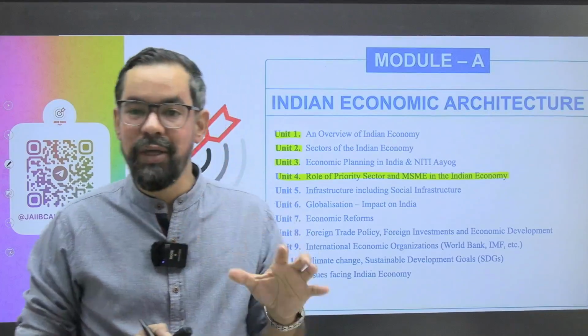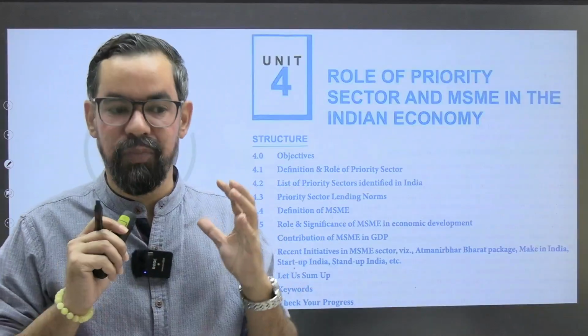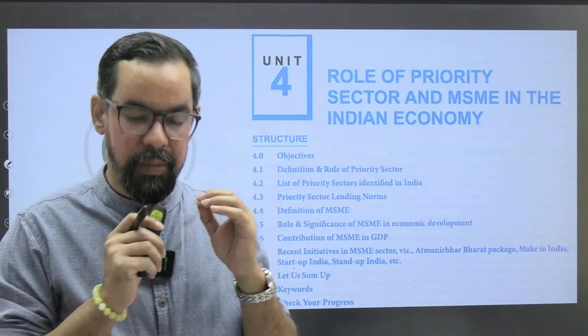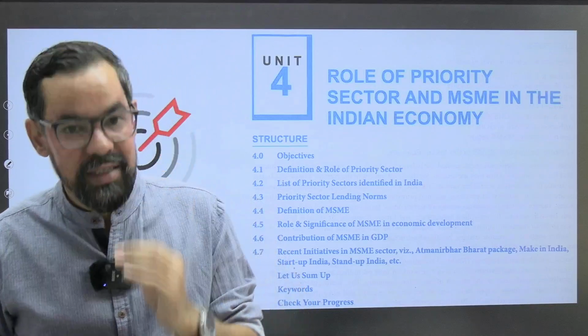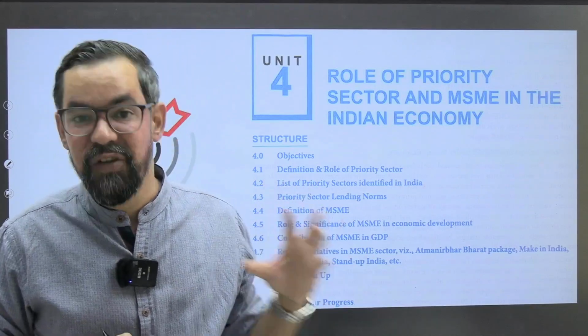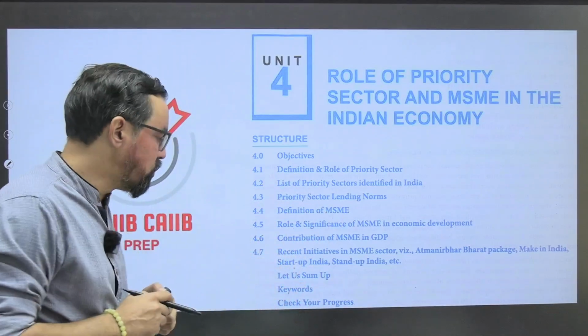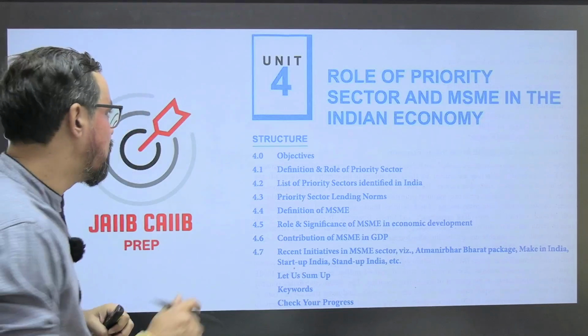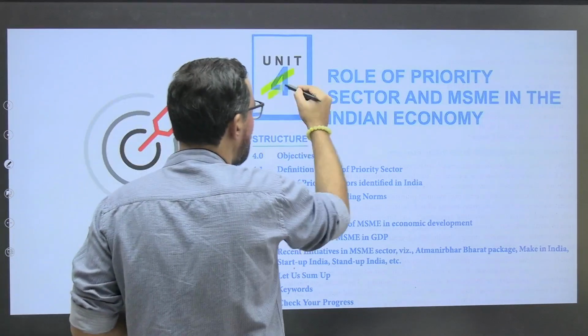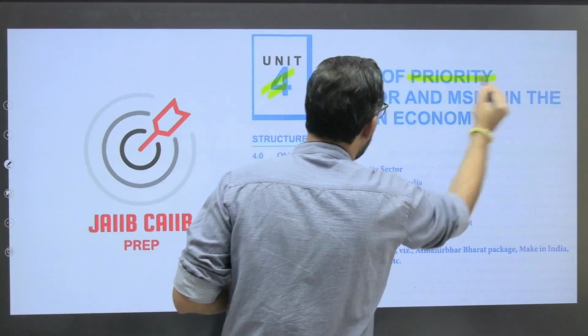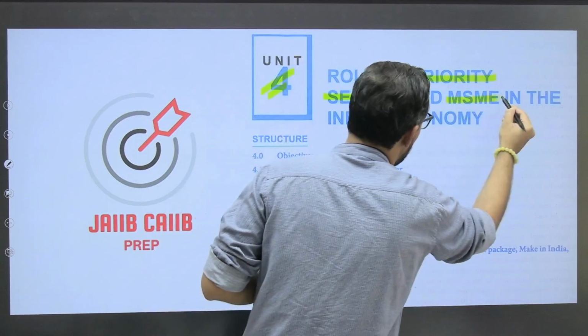Okay? So we are going to discuss all these aspects with the help of multiple MCQs, case studies, and application and statement based questions. All right, so before starting the session, let's have a look at the course content. So role of priority sector and the other one is MSME.